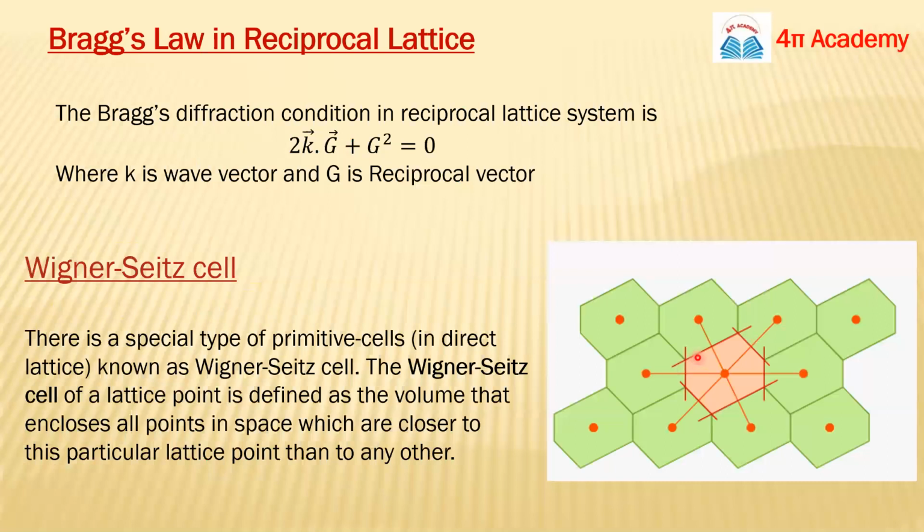This is your perpendicular bisector, and we draw them in this way for all of them. They cut in this way, so the area we get is the Wigner-Seitz cell for this particular lattice point. In this way, we can make the Wigner-Seitz cell for any lattice point, in reciprocal lattice system or in direct lattice system. But this one is for the direct lattice system, remember.